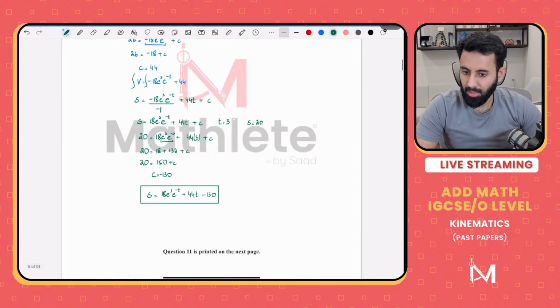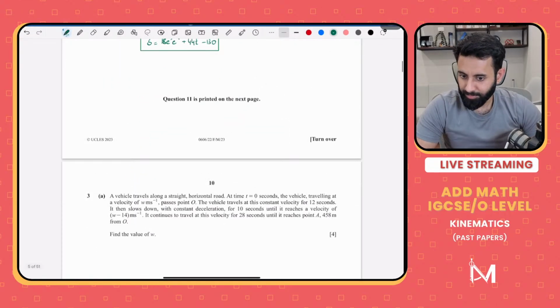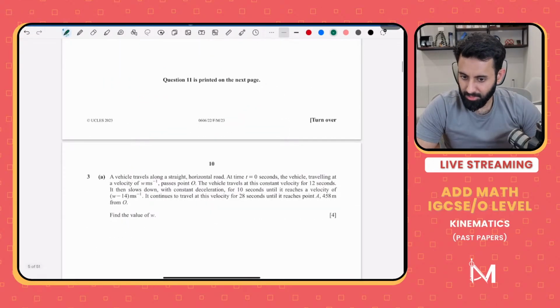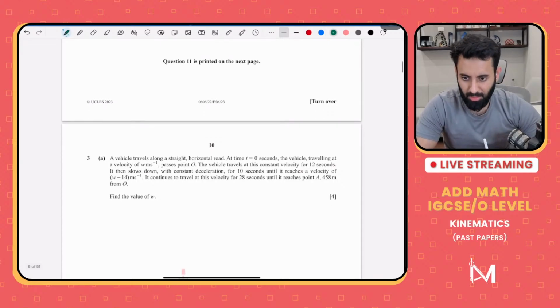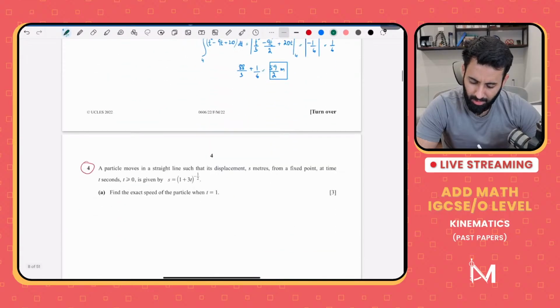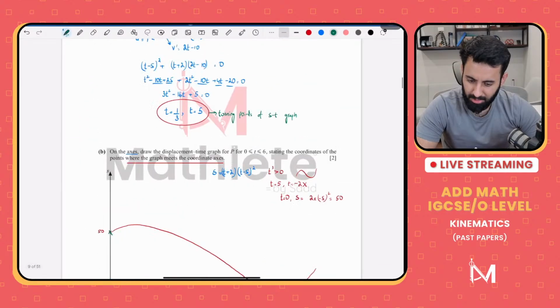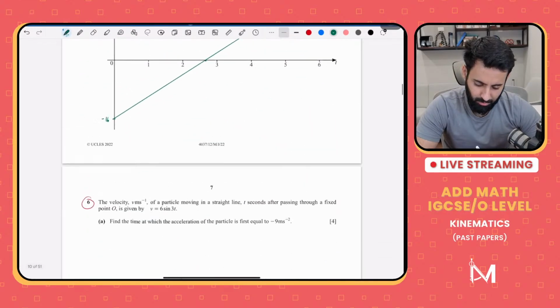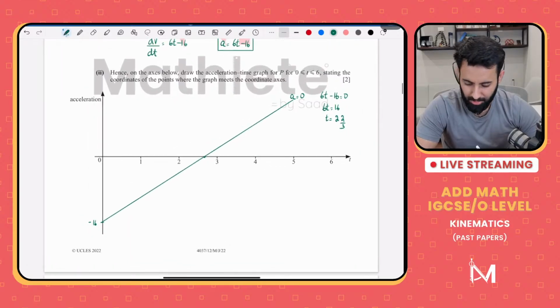Now, why can we take another value than 0? We want the x and y intercept, so we'll have to take time as 0 and then acceleration as 0. Okay.